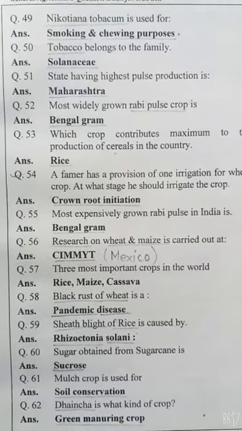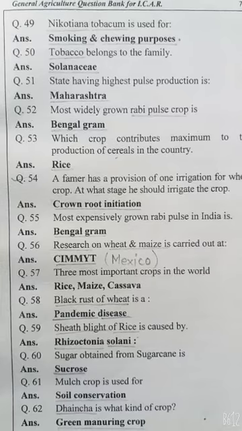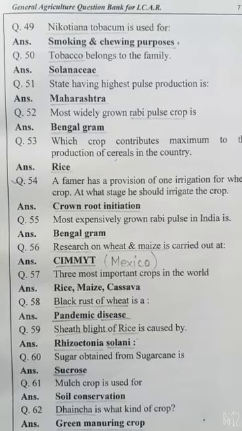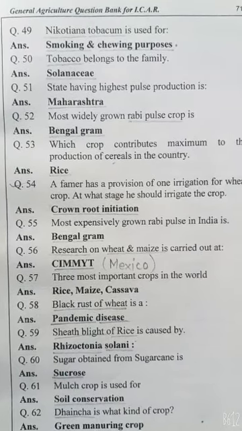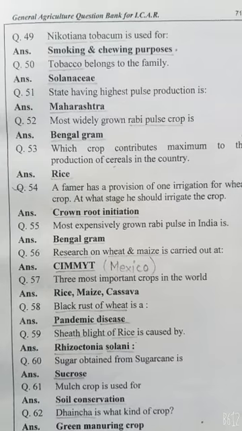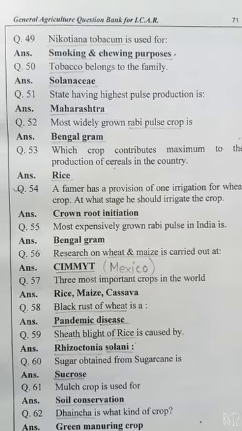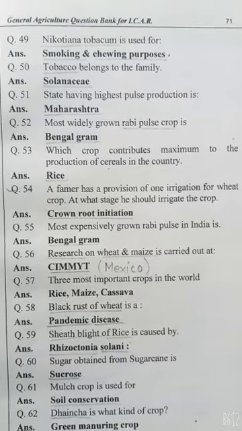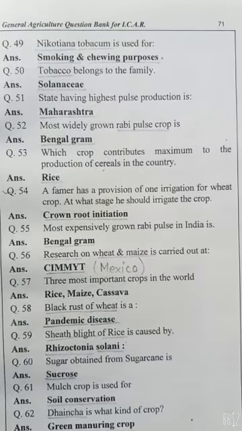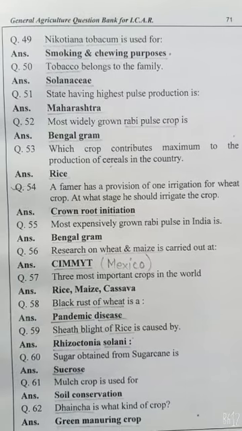Tobacco belongs to the family Solanaceae. State having highest pulse production is Maharashtra. Now Madhya Pradesh. Most widely grown rabi pulse crop is Bengal gram. Which crop contributes maximum to the production of cereal in the country? Rice.